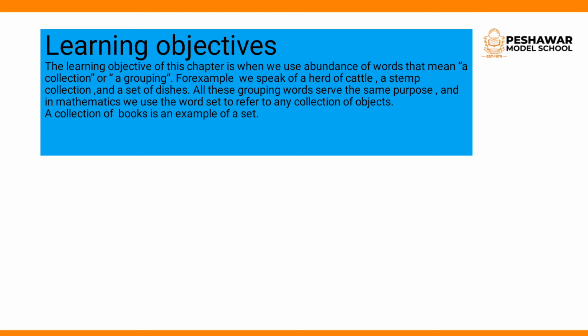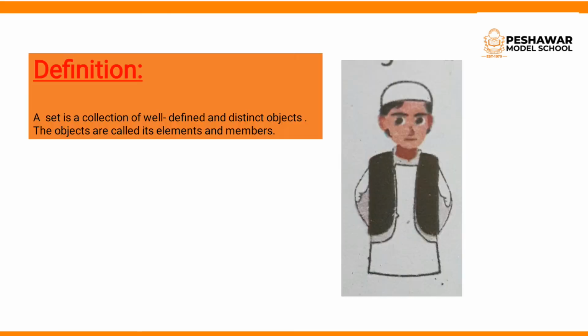In real life we can simply say furniture set, dinner set, water set, and in mathematics we use the word set to refer to any collection of objects. So a collection of books is an example of a set.